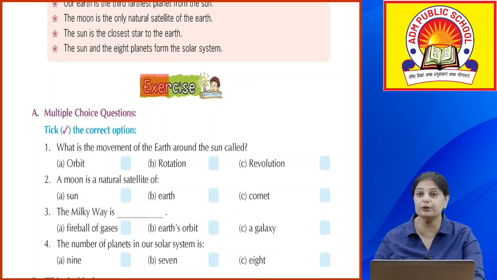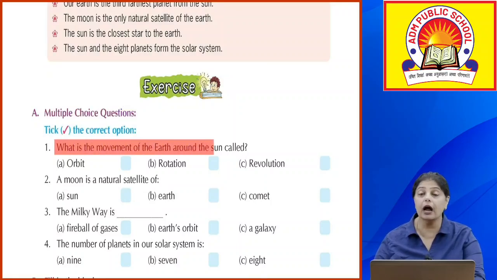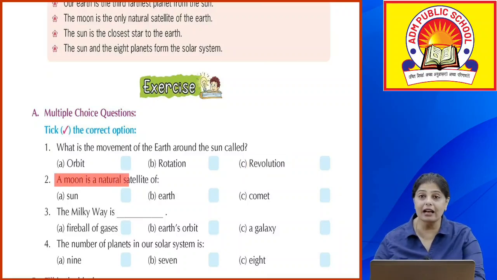Chalo, now it's time to do the exercises. Let's begin with the multiple choice questions. You have to take the correct option here. What is the movement of the Earth around the sun called? Orbit, rotation, or revolution? It is known as the revolution. Now, a moon is a natural satellite of sun, earth, or comet? Earth.